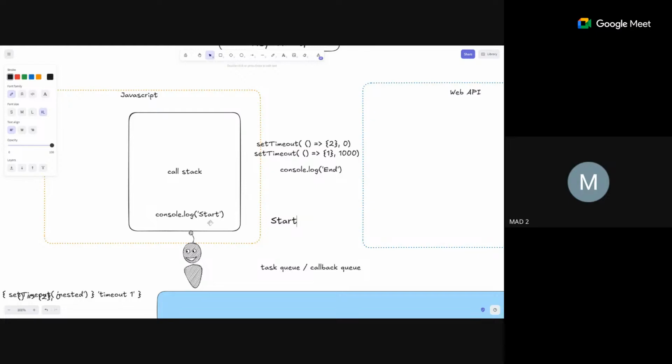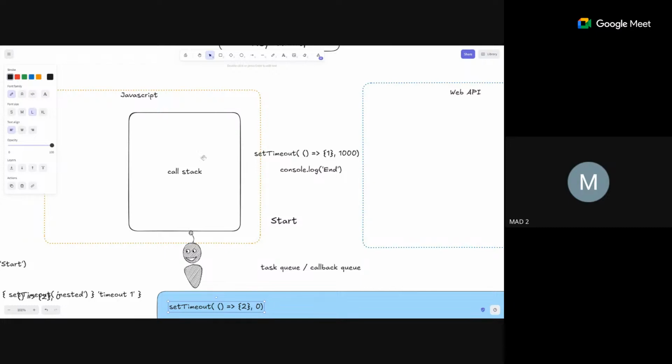This exited out of the call stack. We don't care about this now. Next, set timeout. This function got put in the call stack. Next up, it is an asynchronous task. It will be moved to the web API. Timer started, and timer at 0 seconds itself, this got moved to the task queue.